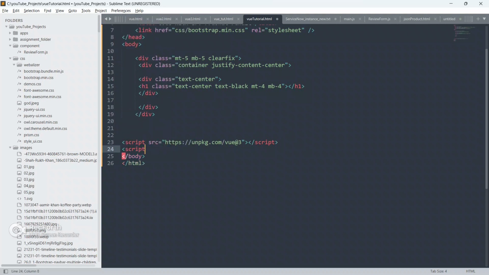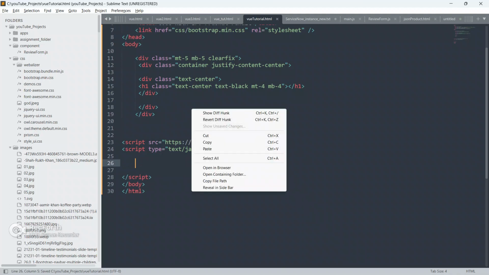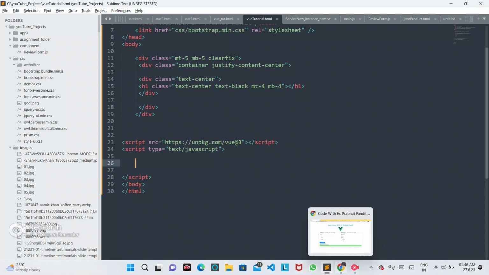Let me create another script tag here. I have already pasted the CDN link for Vue.js, so now we are good to use Vue.js in this file. First of all, save the code and open this file in the browser. I don't want to open this file in Brave, I will use Chrome instead. So let's paste it here.